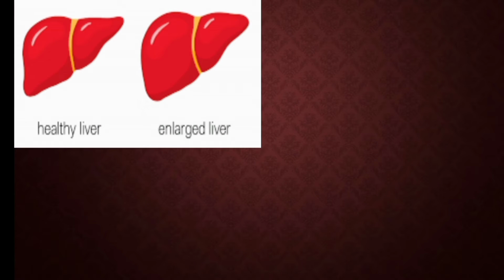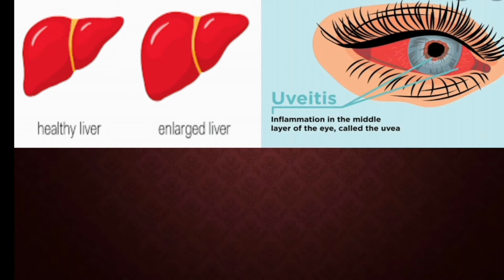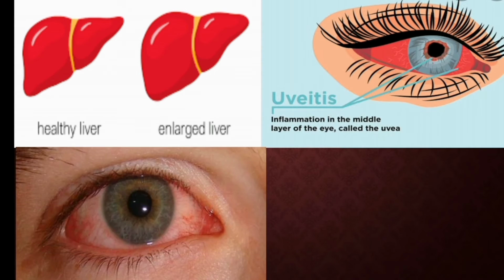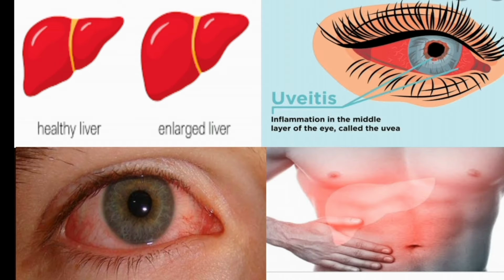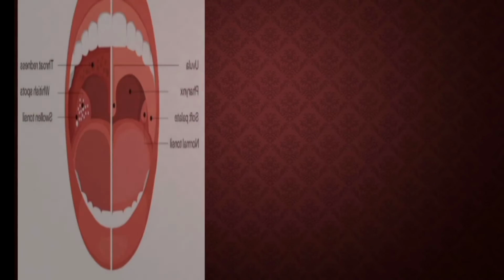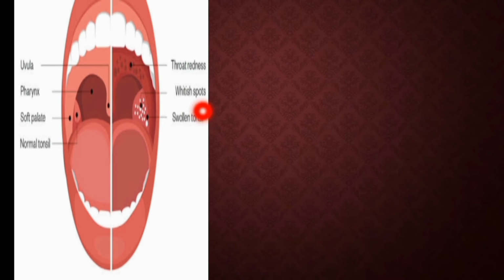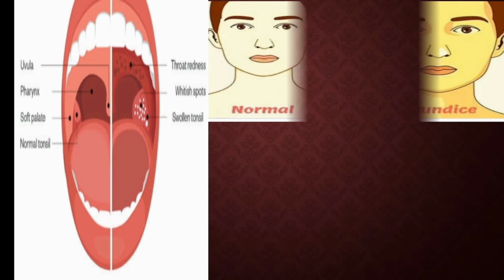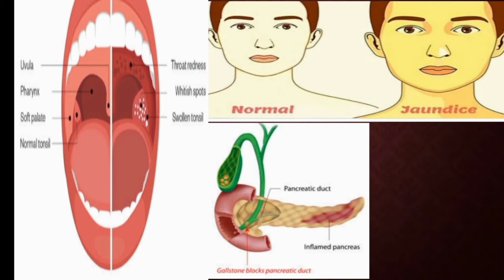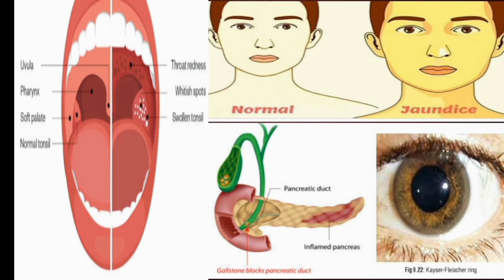Some of the other pictures show an enlarged liver in copper poisoning. Uveitis means inflammation in the middle layer of the eye, called the uvea. Also conjunctivitis, abdominal pain, liver tenderness, and sore throat, and because of this, swollen tonsils and throat redness may occur. Jaundice, pancreatitis, that is inflamed pancreas, and gallstones may also occur. And this is the Kayser-Fleischer ring, where we can observe the sunflower-type shape. This is the result of chronic copper poisoning if it is exposed to the eye region.